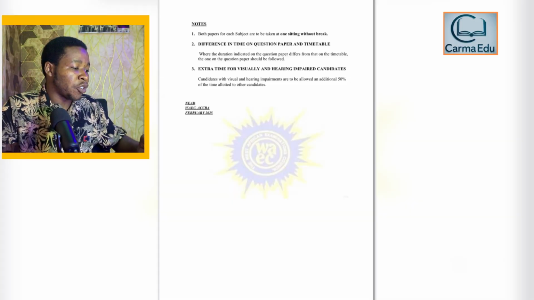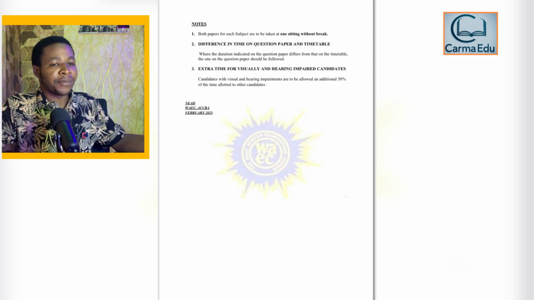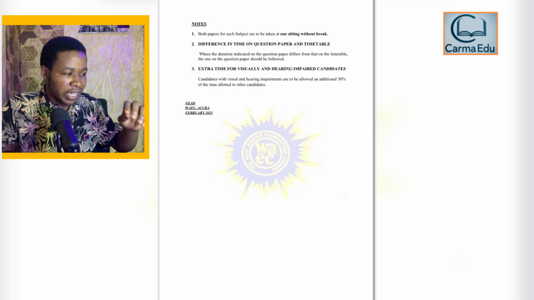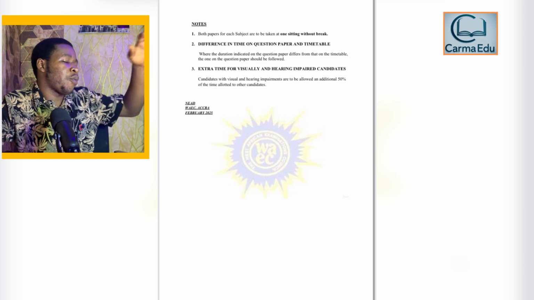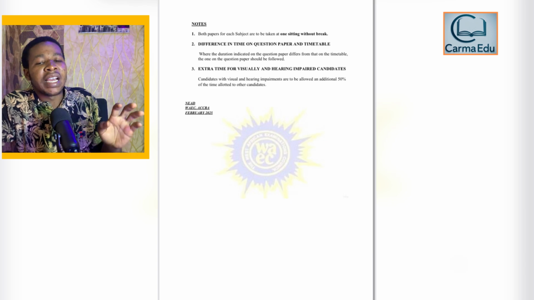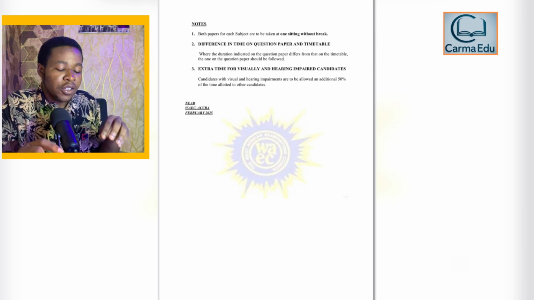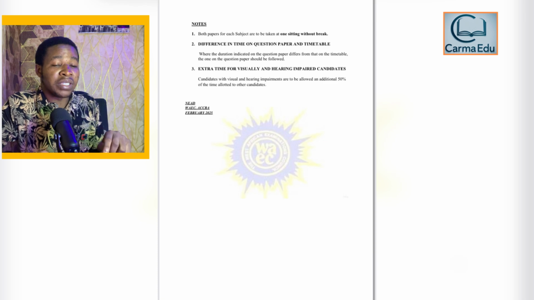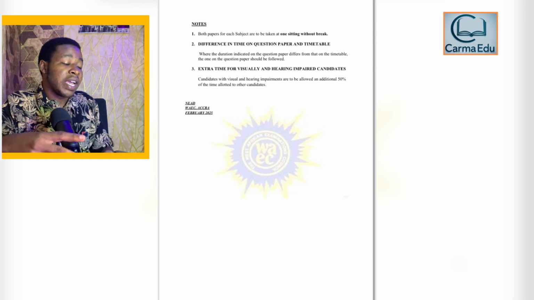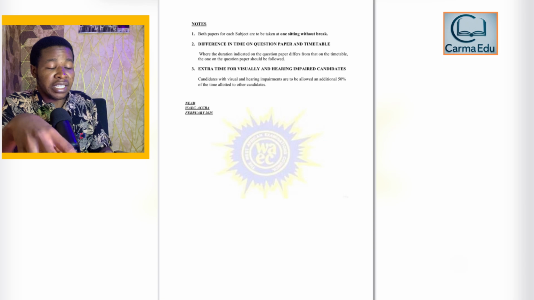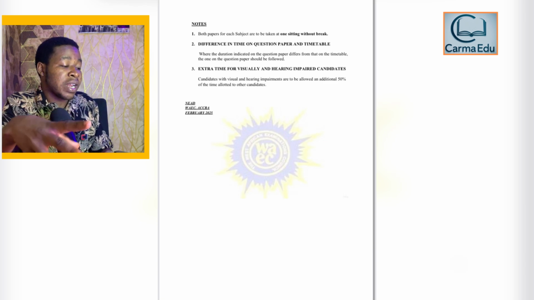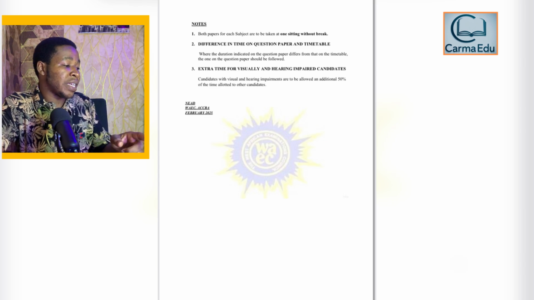Now this is the brief notification they wrote under the timetable. They are saying that both papers for each subject are to be taken at one sitting without a break. So if paper 1 is, for example, the English language essay, you have to sit down and then continue with paper 2, that is the objectives. That is the first notification they are giving to us.